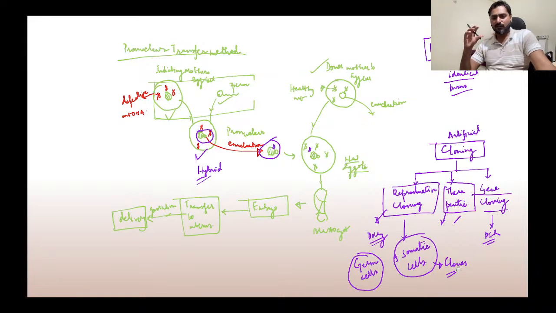Another simple question to all of you: do you think that the genetic information in, let us say, your heart cell, liver cell, lung cell or bone cell is the same? If you open these cells and look inside the nucleus, do all these cells have the same genetic information or different genetic information? Try to find the answer to this, and we'll take up reproductive cloning some other day.